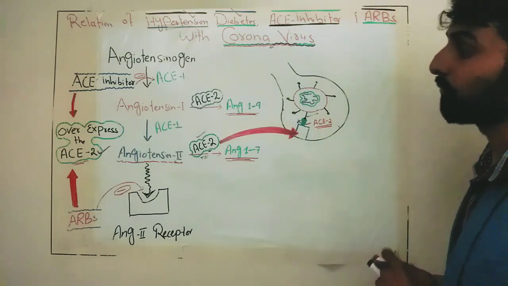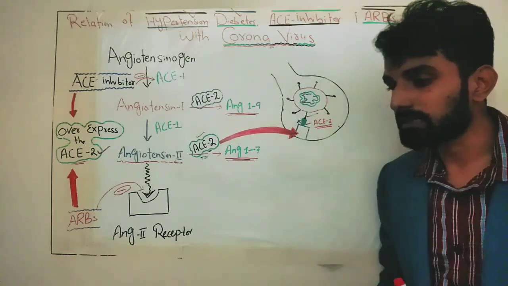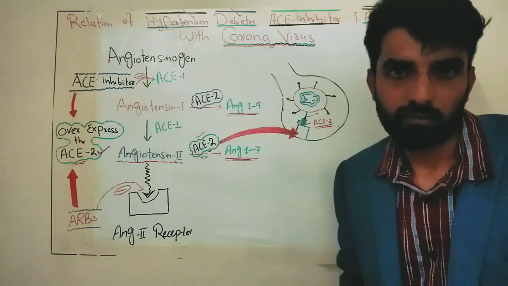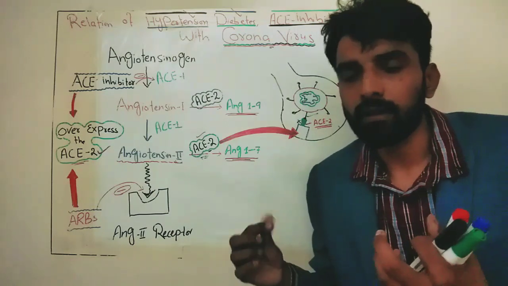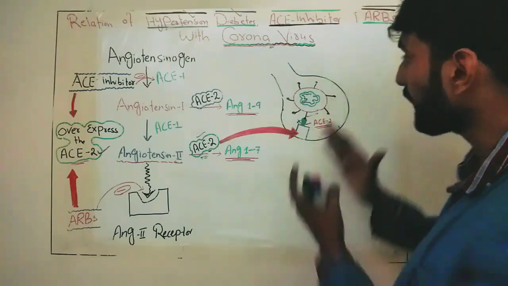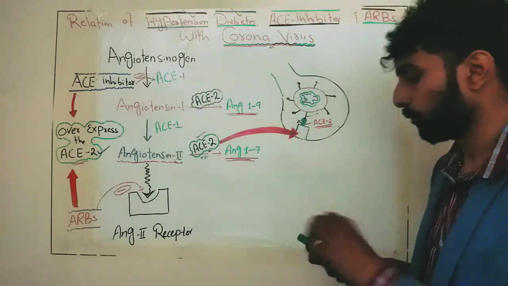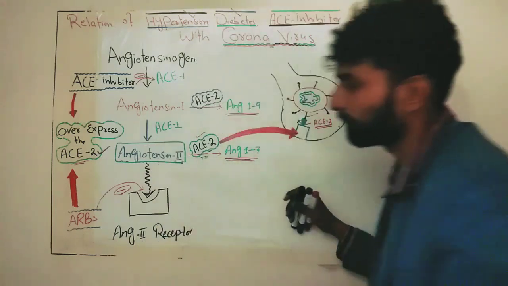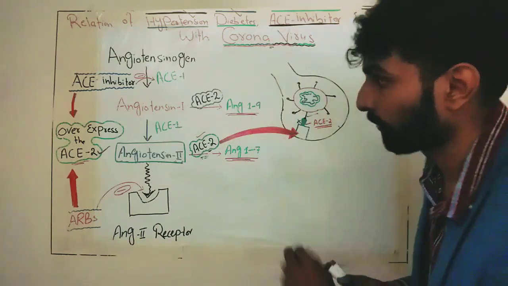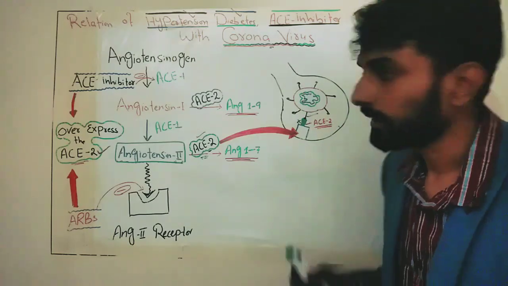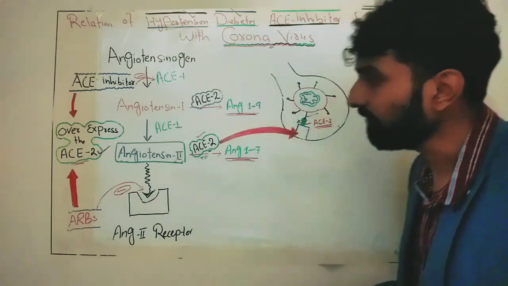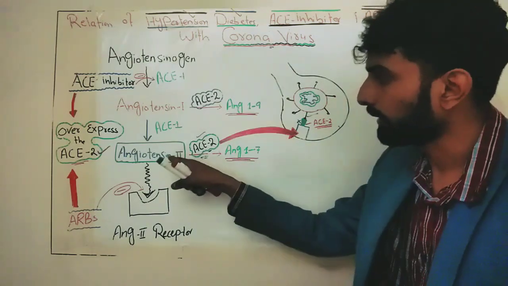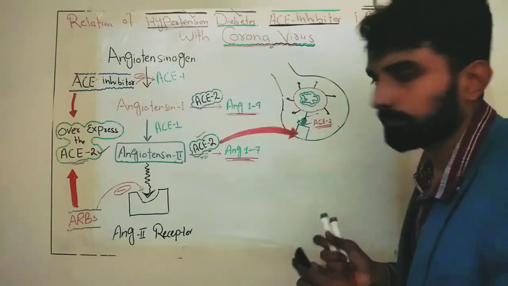Okay. Now concept number 4. A recent Chinese research has indicated that the respiratory dysfunction, the respiratory related complication in the coronavirus disease might be due to the accumulation of angiotensin 2. Please stay with me, I am talking about a very important concept. The pulmonary complications in the coronavirus disease might be due to the accumulation of angiotensin 2. Now, why has angiotensin 2 started accumulating in the coronavirus patient?